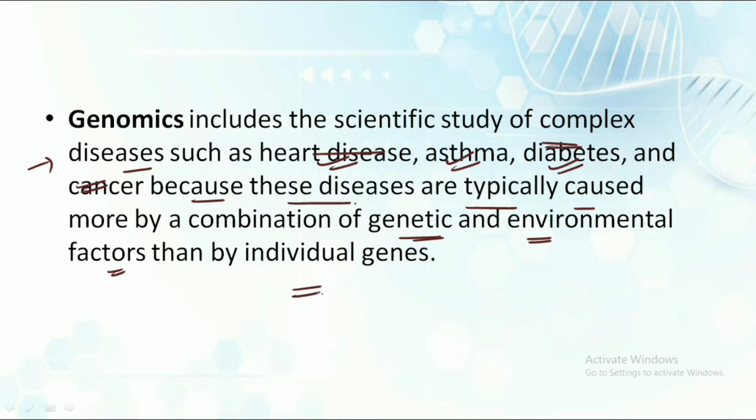Genomics is the scientific study to understand how these diseases, which are a major threat to the human population nowadays, work. In order to understand their mechanisms and to make a cure for them, genomics is helping in that way.